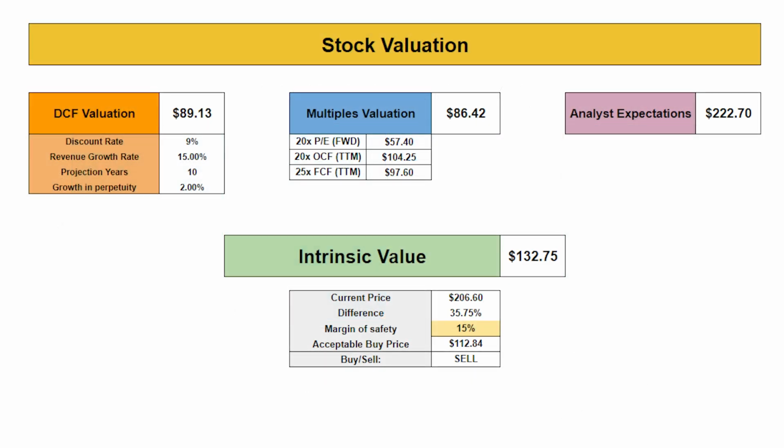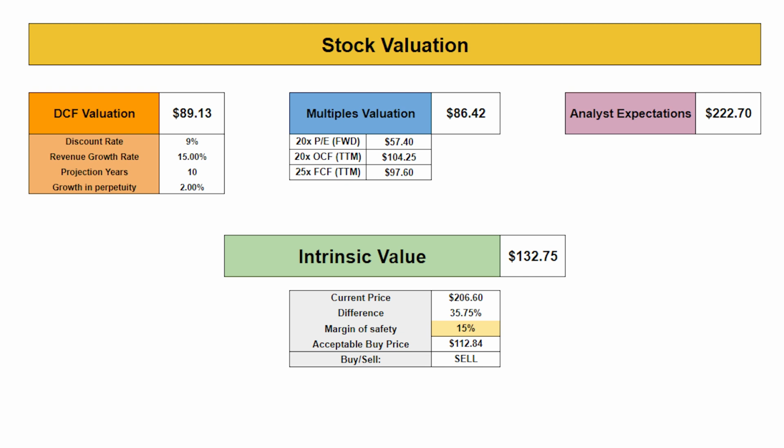The first method is conducting a discounted cash flow analysis. By using a discount rate of 9%, a revenue growth rate of 15% for 10 years, and a perpetual growth rate of 2%, we get a fair value of $89.1. Secondly, using a multiple valuation of 20 times forward earnings, 20 times trailing 12 months operating cash flow, and 25 times free cash flow, we get a fair value of $86.4.